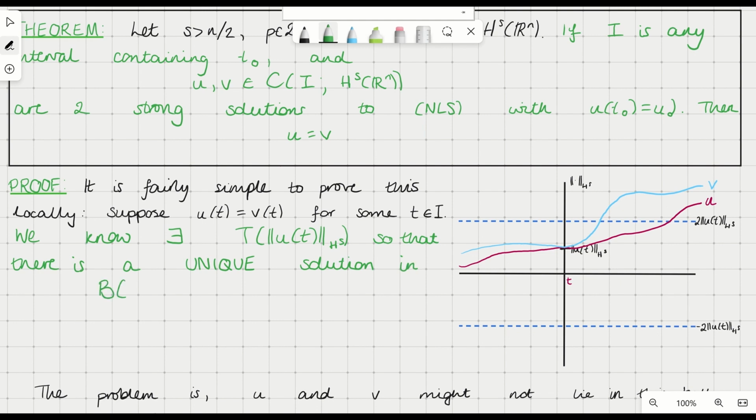So this ball B, the L2 norm of u(t) in H^s on the interval t minus capital T, t plus capital T. And as I commented when we stated the proof of the local existence theorem, this is whenever t is less than or equal to this special T depending on the size of the norm.